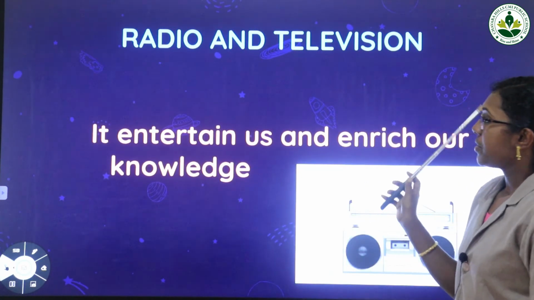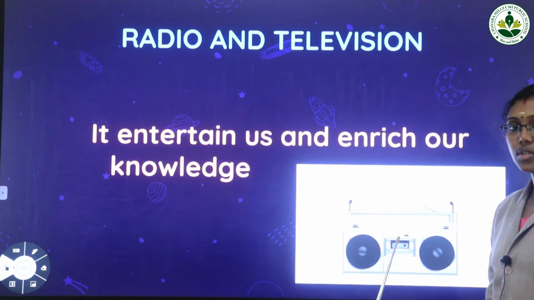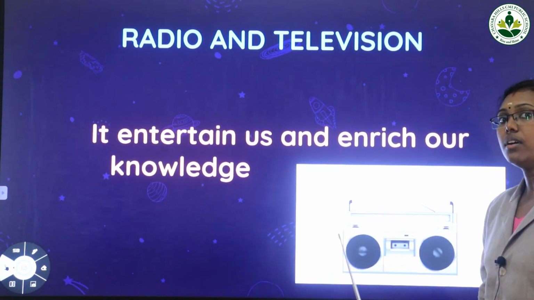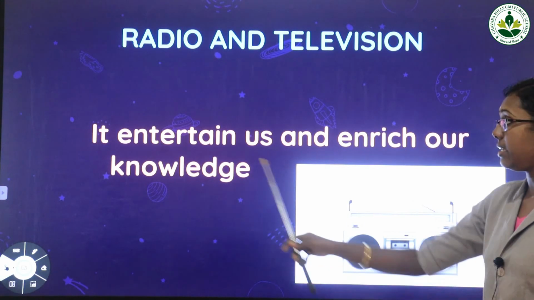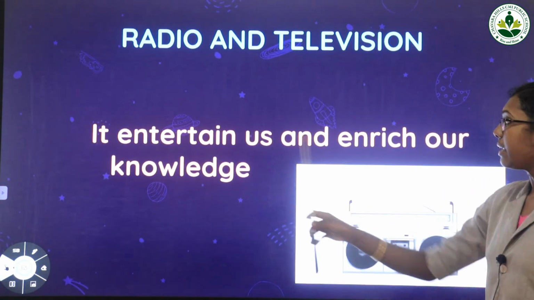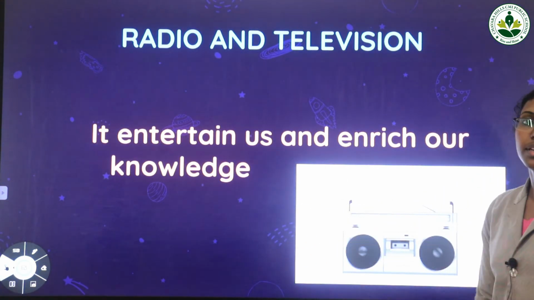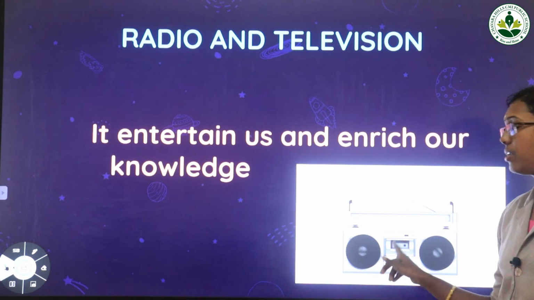Then radio and television. See, this is a radio. Do you have a radio at your home? Then you know you will get messages daily. They entertain us and enrich our knowledge. We will get information and enrich our knowledge.